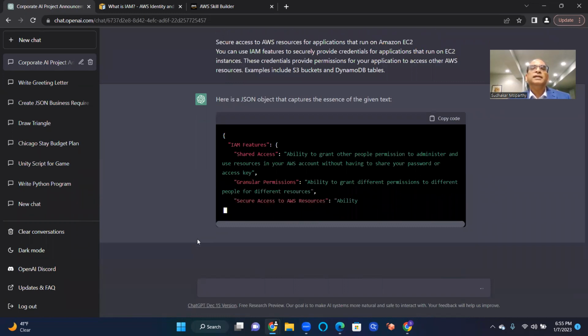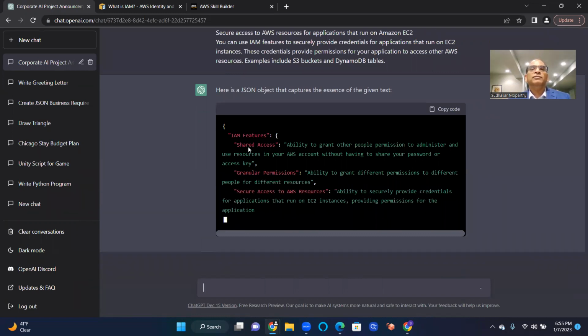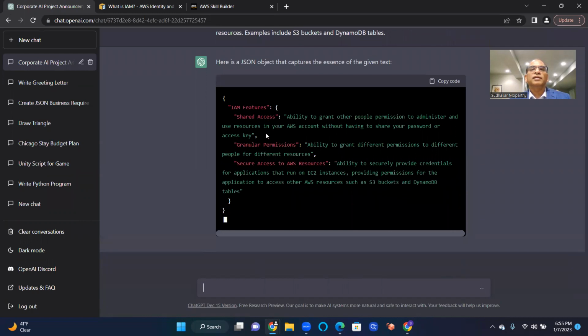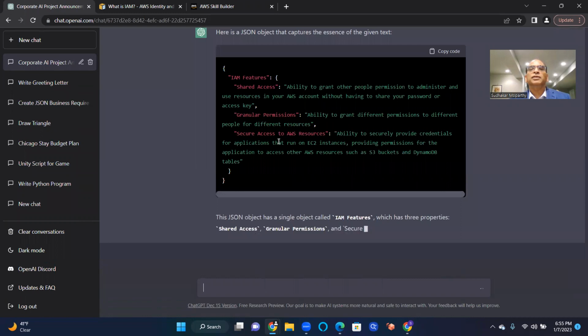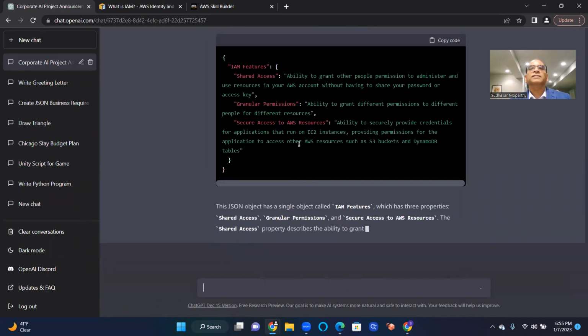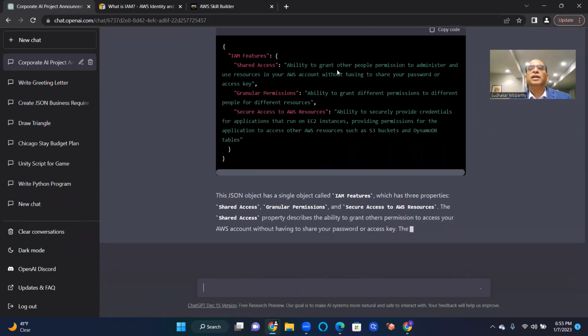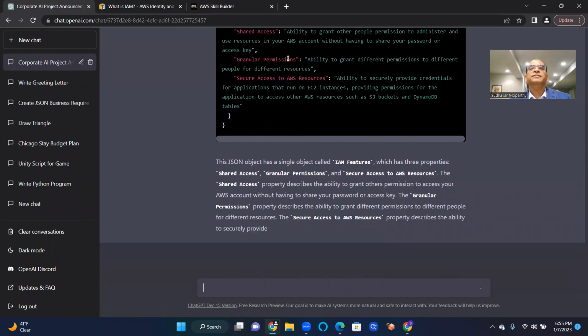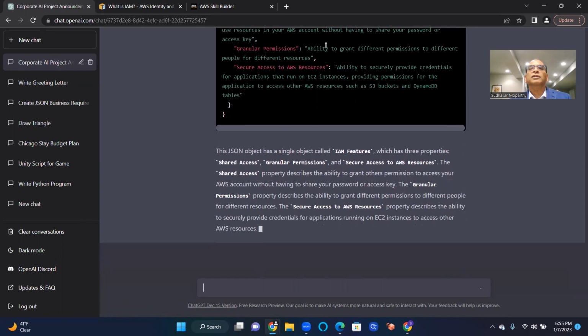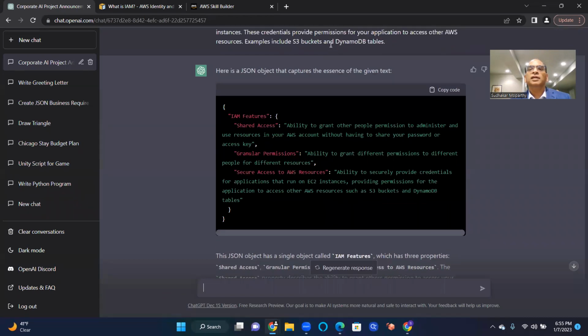That's pretty good. So the IAM features are shared access, granular permissions, secure access to AWS resources, and the ability to grant other people permission to administer and use resources in your AWS account without having to share your password or access key.